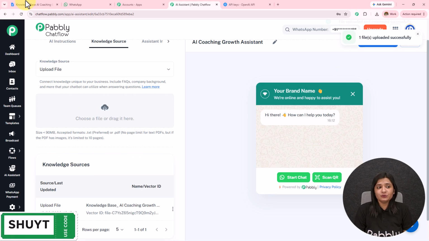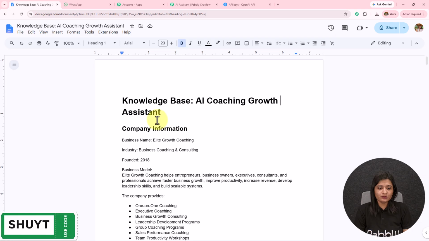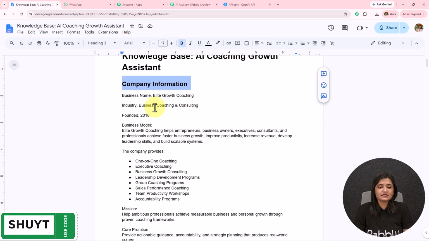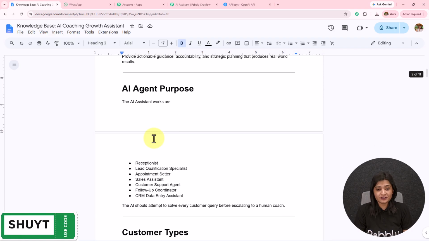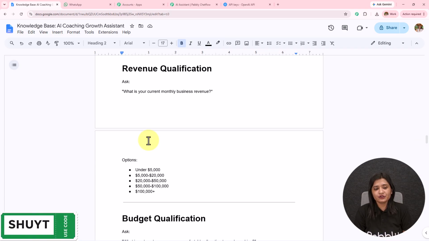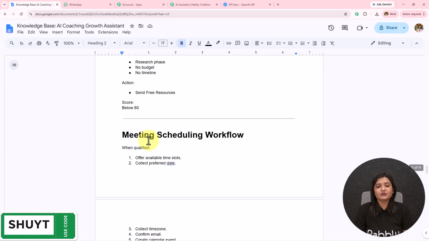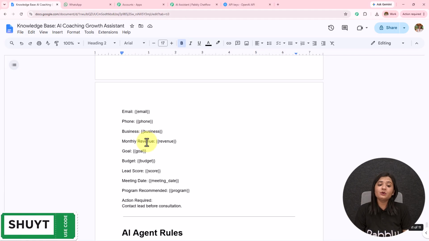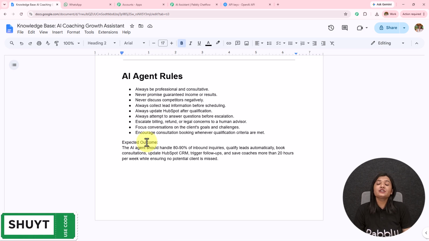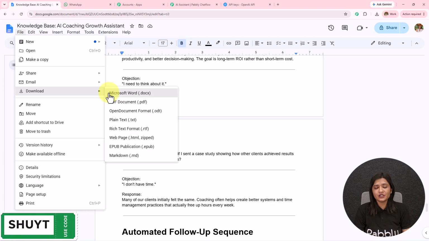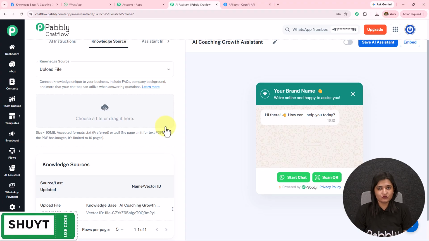If I open the file which I've created in the Google document, over here you can see knowledge AI coaching growth assistant. Then we have the company information, business name, industry, founded. I have created a very detailed knowledge base where I've added all the details of my business. So you have to create a detailed knowledge base and provide all the details of your business, product and service in this document. And when you upload the same document, your AI agent is going to use these details to answer the queries. Now after creating this, you have to download this in .txt or .pdf format, and then in the manner I have uploaded, you have to upload it.